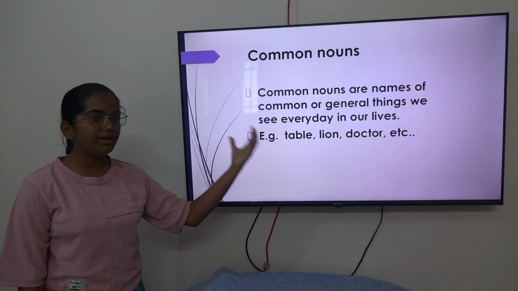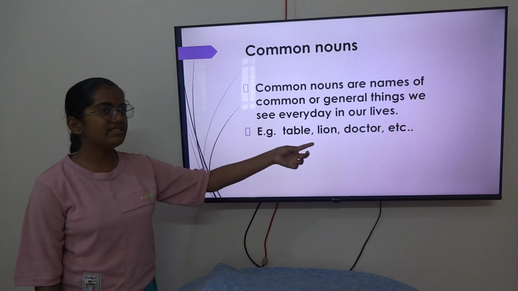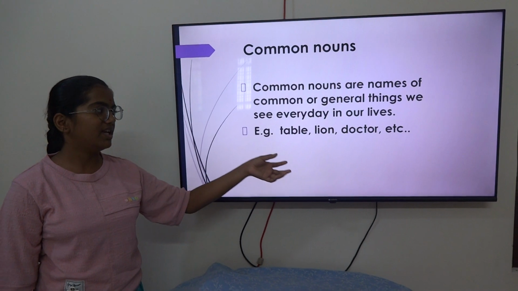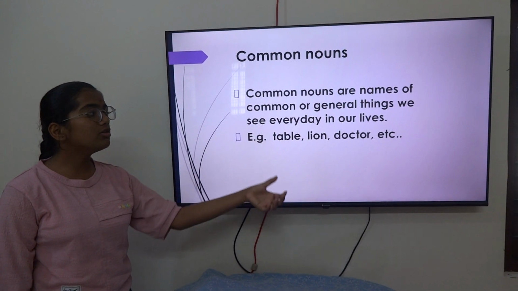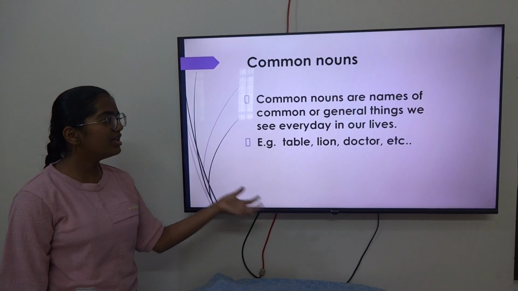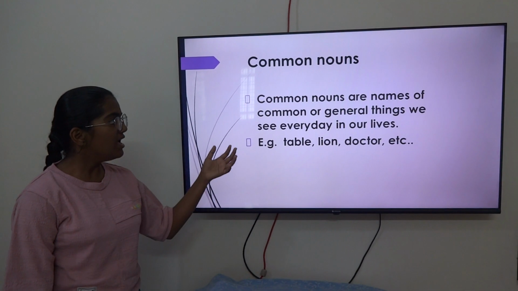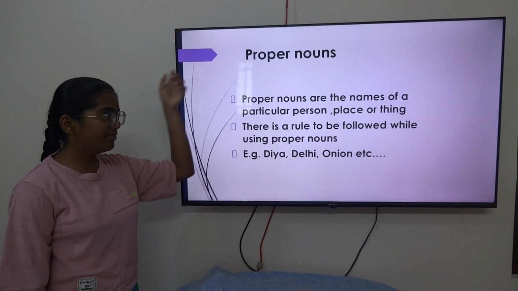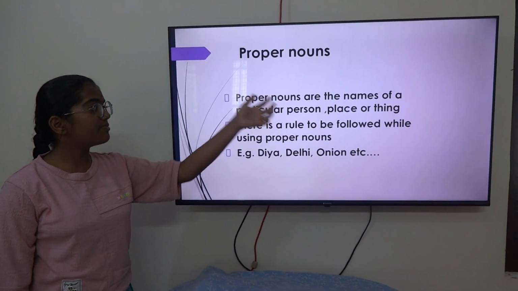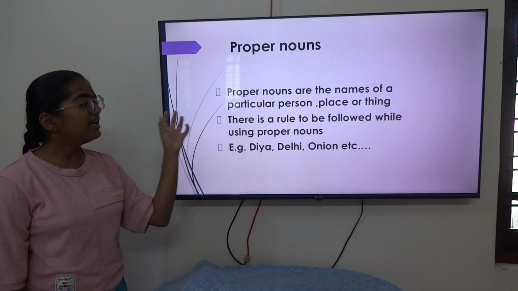We can say table, but we do not know which table it is. We say lion, but we do not know which type of lion it is. We say doctor, but we do not know the doctor's name or which type of doctor he or she is. Next, we are going to learn about proper nouns. Proper nouns are the name of a particular person, place or thing.